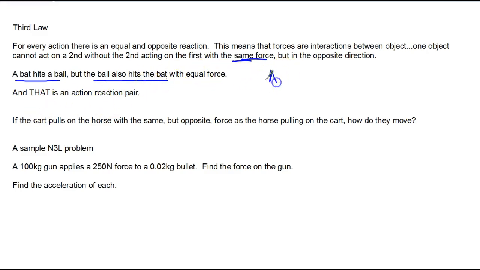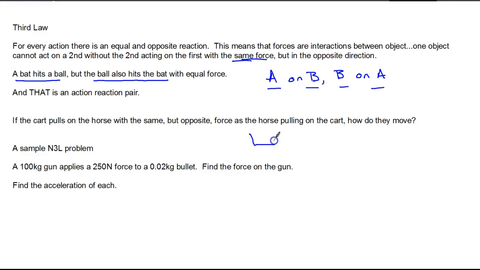Action-reaction pairs are always object A acts on object B, and object B acts on object A. An action-reaction pair only has 2 objects, A and B. The bat hits the ball, the ball hits the bat. And you can tell it's an action-reaction pair because there are only 2 objects and they switch places.